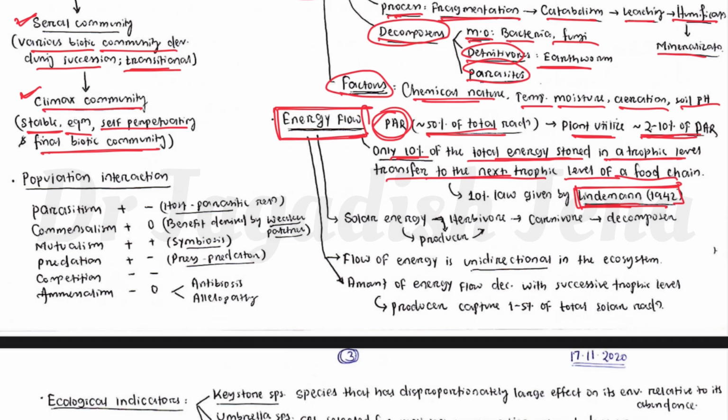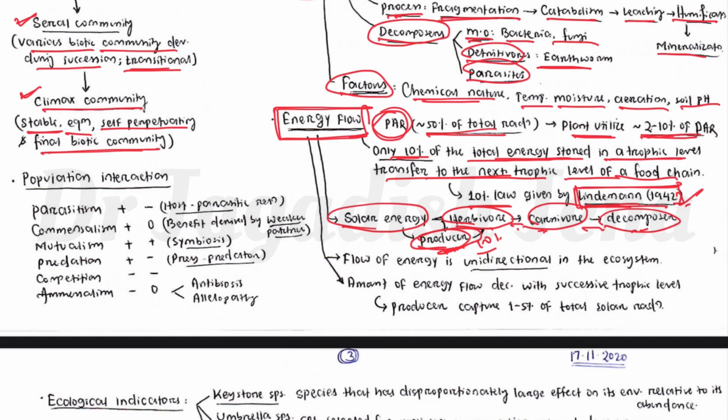Trophic level means, suppose, producer to first order consumer to second order consumer, like that. So that is called trophic level. From one trophic level to another, only 10% of the energy is passed. The other 90% is wasted. That is called the 10% law, proposed by Lindemann in 1942. Let's say solar energy comes to the producer, then moves to the herbivore, then the carnivore, then the decomposer. At each step, only 10% of the energy the producer has passes to the herbivore, then only 10% passes to the carnivore, then 10% to the decomposer, like that.